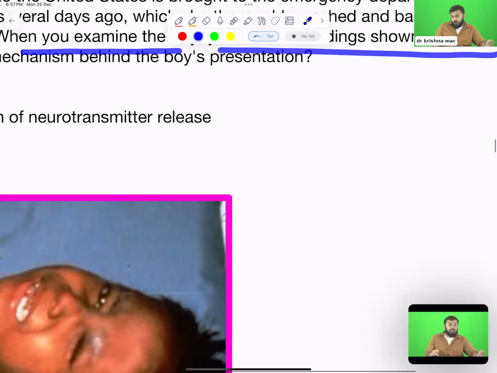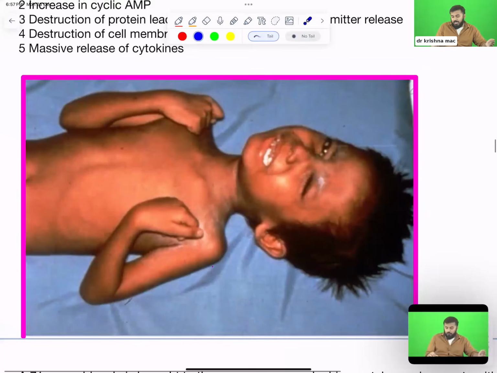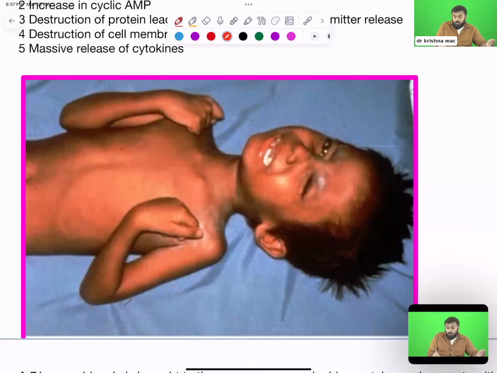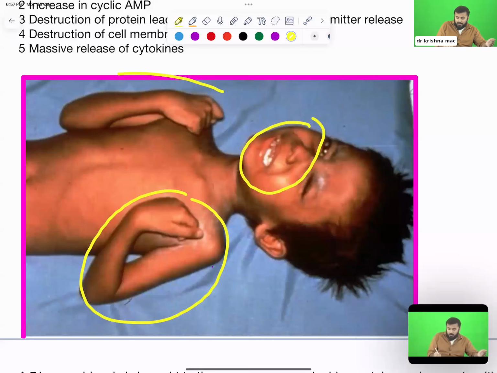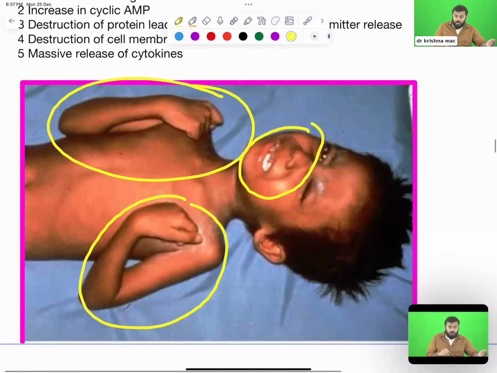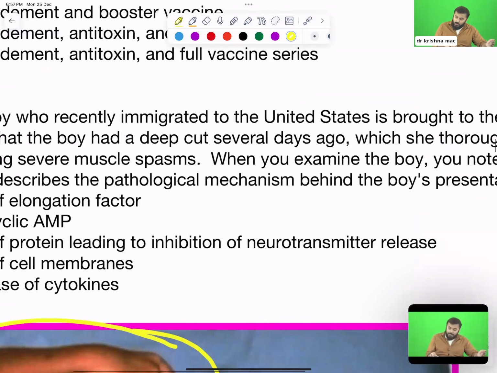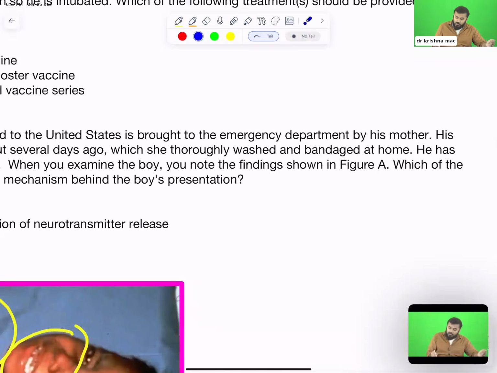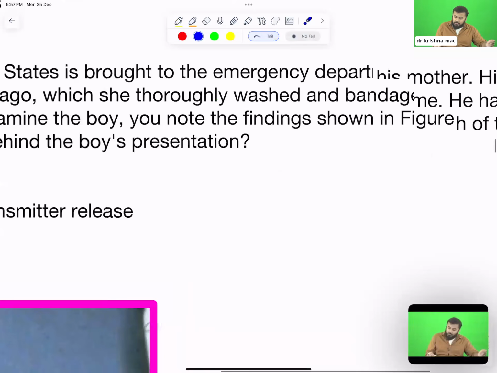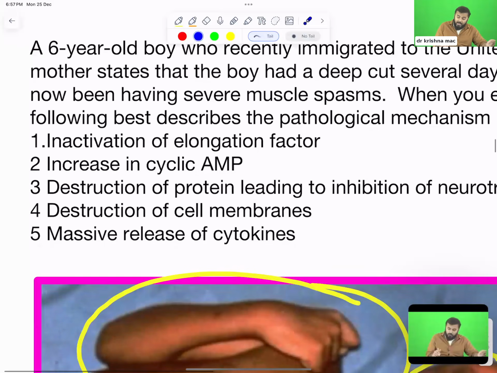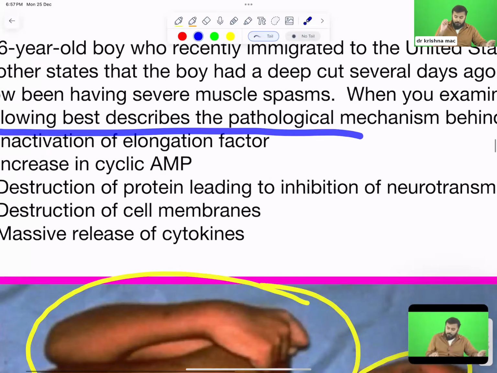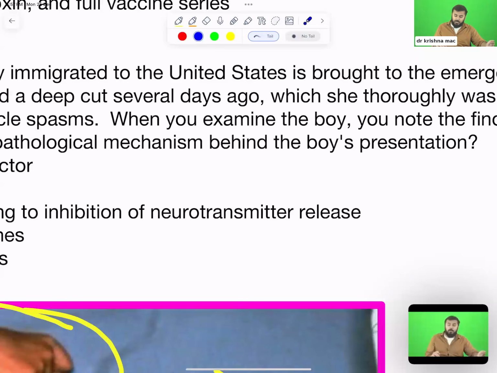Look at this. What is figure A? Is he crying? He is not crying. What is he doing actually? He is actually having risus sardonicus. Look at his hands also, completely contracted. So right now he is in a condition of tetany. Now it is asking which of the following best describes the pathological mechanism. What is the mechanism behind the boy's presentation?